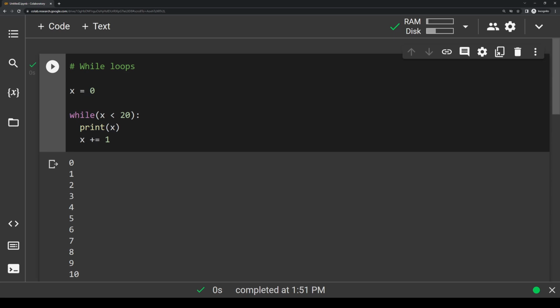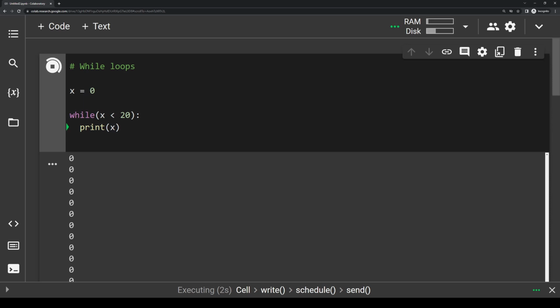So I showed you first when we had a while x less than 5 in this conditional line here, but let's say we forget to increment x. If I delete this line here and forget to increment x, x is always going to be 0, so this is going to run forever. So if I run this, it should infinitely print out zeros, and I can show you like this. And it's just going to keep on printing this forever until eventually something's going to crash.